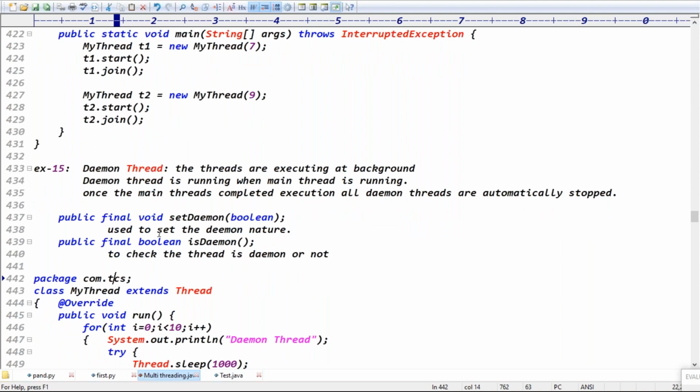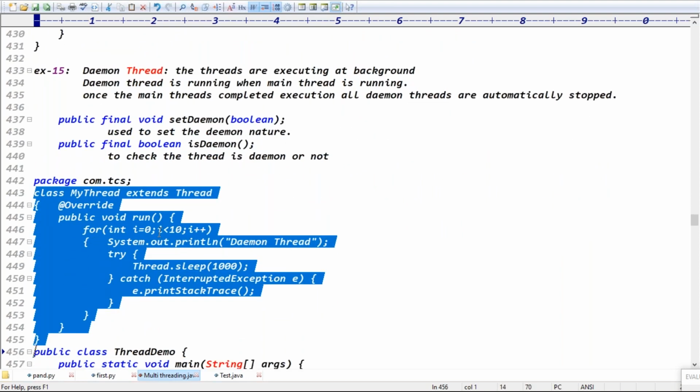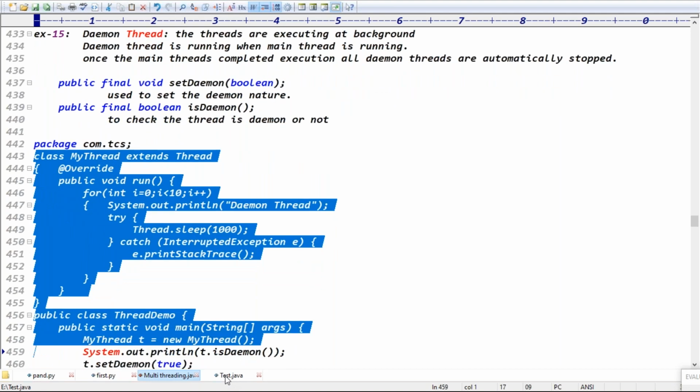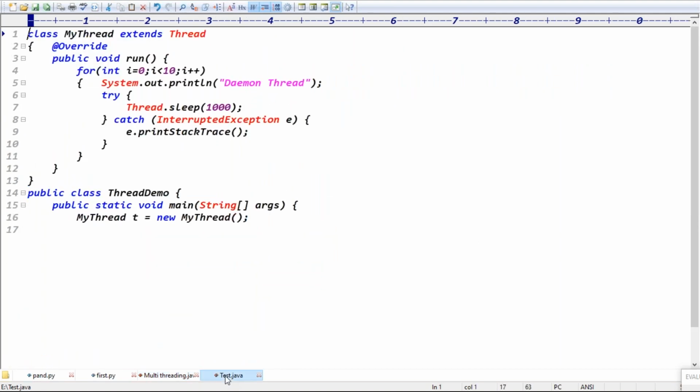Okay, the fourth example is the daemon thread, guys. Daemon thread means what? The threads which are executing in the background are called daemon threads, guys. I think this is also a normal thread, right? See the code once. Up to this point it is normal code, right? Exactly. Sir, what do you mean by daemon threads, first of all?